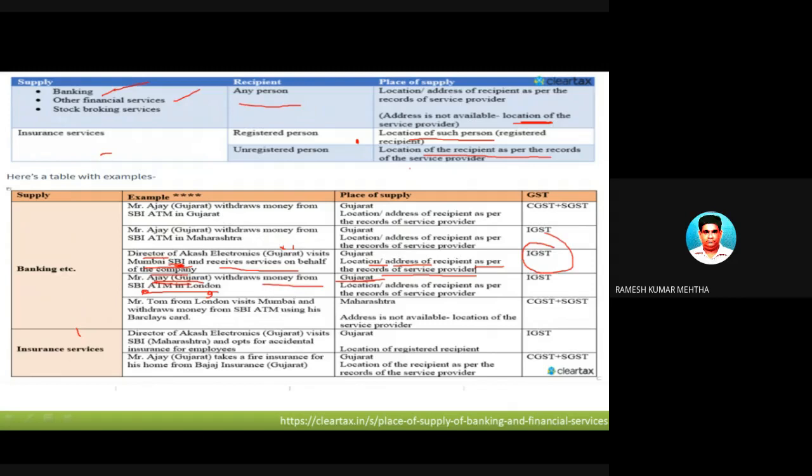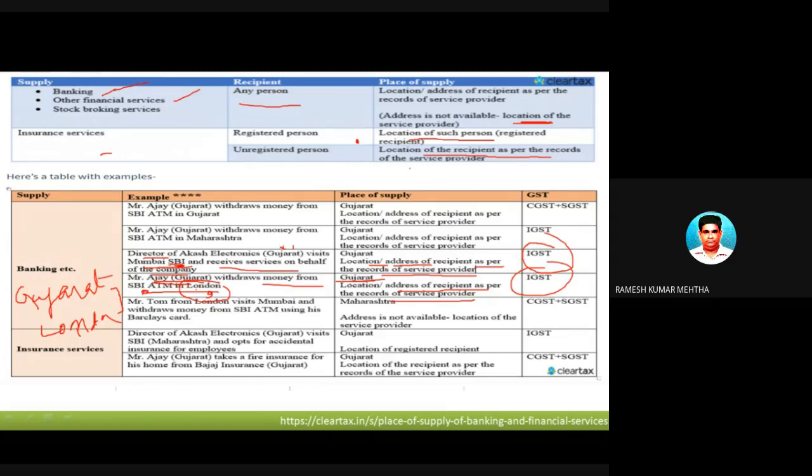Gujarat is there. The location of the address of the recipient as per the records is Gujarat. So when this person opened the SBI account, he furnished the address of Gujarat and is availing services from a different part of the world, which is London. So Gujarat is the place of supply, and services are in the other part of the world. In this case also we levy IGST because it is considered to be interstate, since it is outside India.